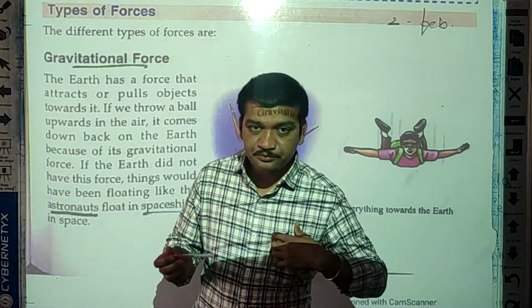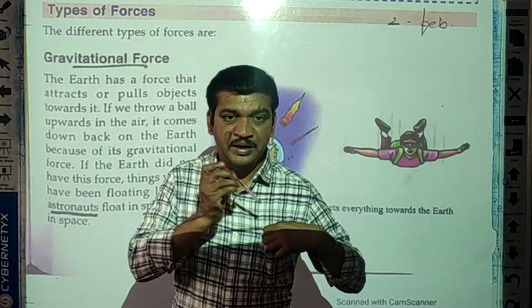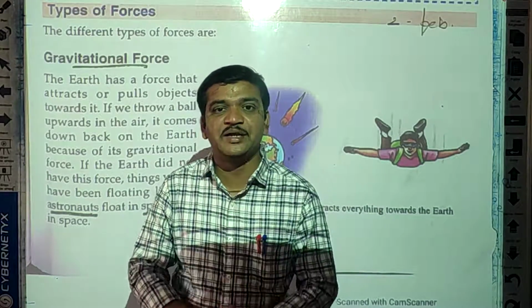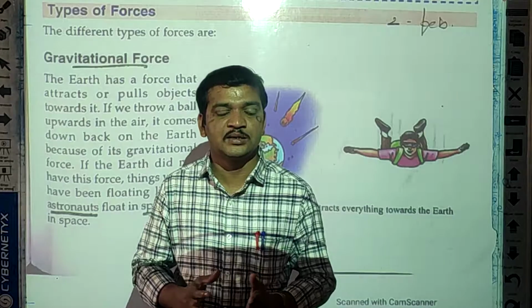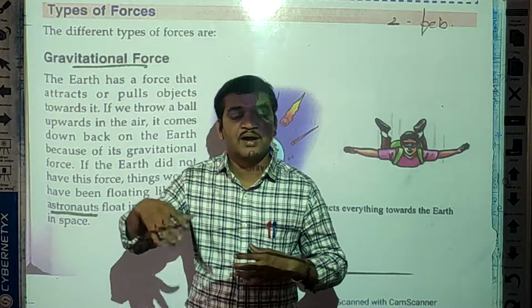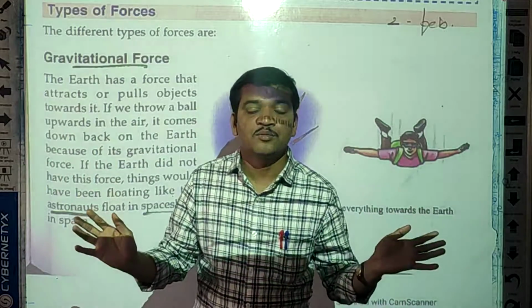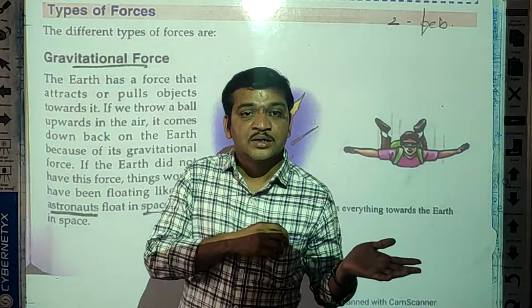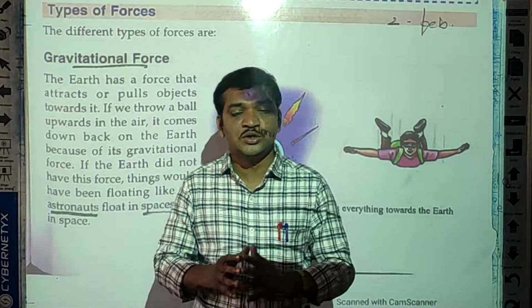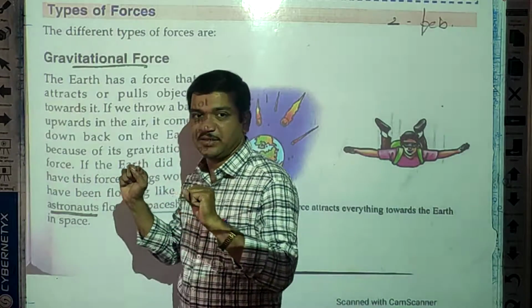Even this pen, which I am putting in my pocket, if there were no gravitational force on earth, this pen would fly in the air, because this gravitational force is responsible for keeping the objects in their place.